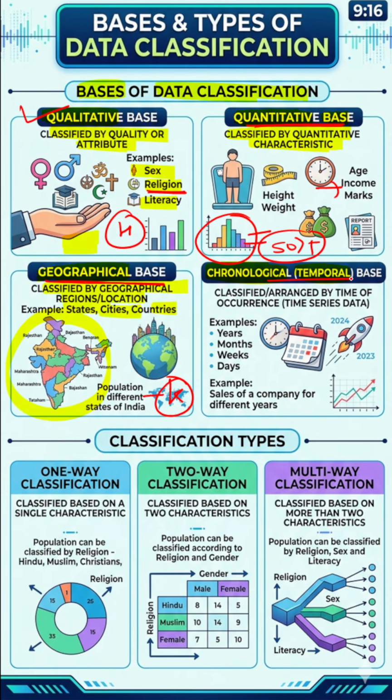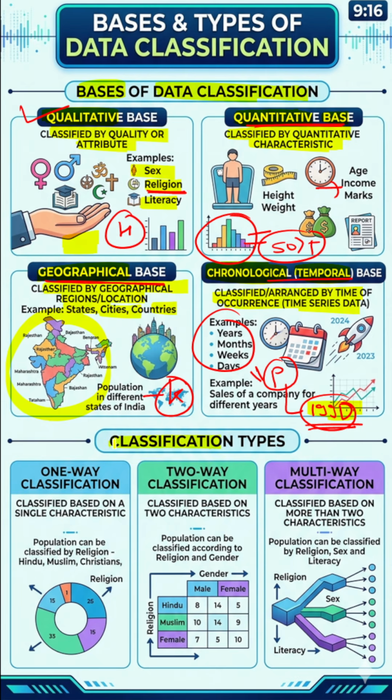Chronological or temporal means we will classify or arrange the data as per the occurrence of time, or it is also called time series data, based on time. For example, we have a lot of data, or we have the population, we will only take the population which was born after 1990. That is, we simply involve time here. So, when time is involved, we call it the chronological or temporal base.